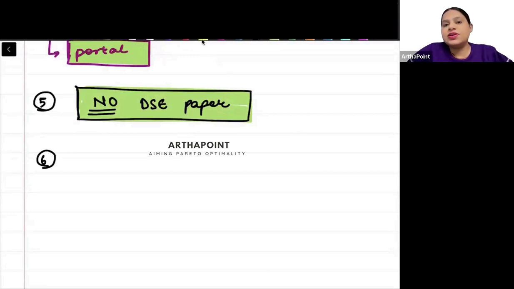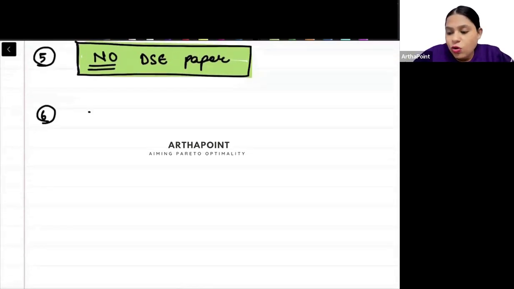So when is the CUET economics date out? No, beta, the CUET economics date is not yet out. We don't know the exact date, but we know that it is going to be in the window of 10 to 20th March. So accordingly, we do not even have a full month, maximum one month for preparation. So you have to strategize accordingly.